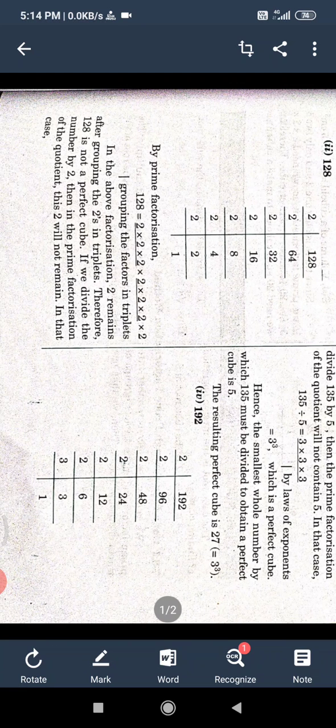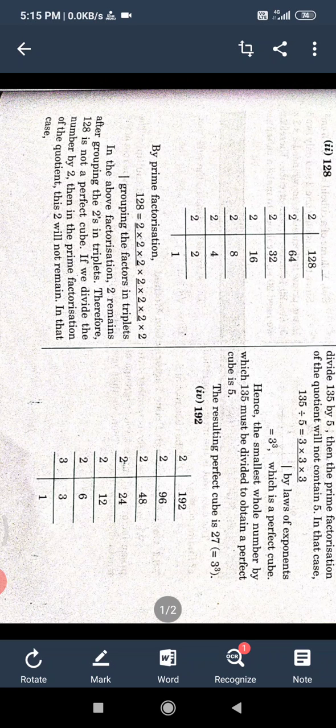Now for the number 192. Here the last digit is 2, so divide by 2: 96 twos are 192. Again divided by 2, 48 twos are 96. Again divided by 2, 24 twos are 48. Again 2, 12 twos are 24. Again 2, 6 twos are 12. Again 2, 3 twos are 6.